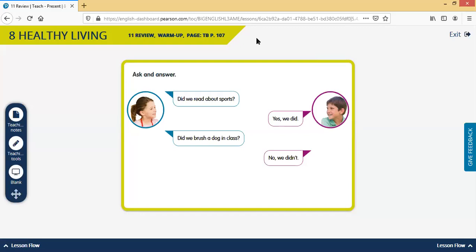Remember that for the grammar in this unit, we had did to make questions. We have two questions right here with did. We make the questions with did when we talk about the past, the simple past.